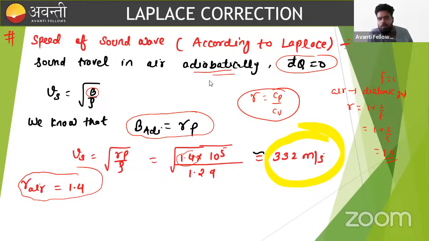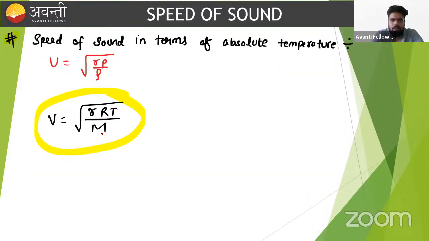So the velocity of sound in terms of the Laplace correction formula: in place of B by rho, we put gamma P by rho.